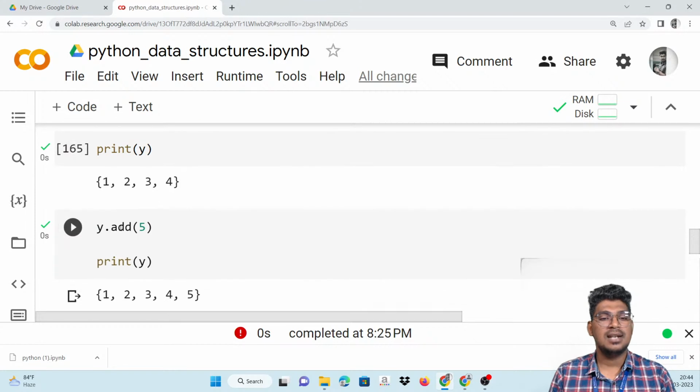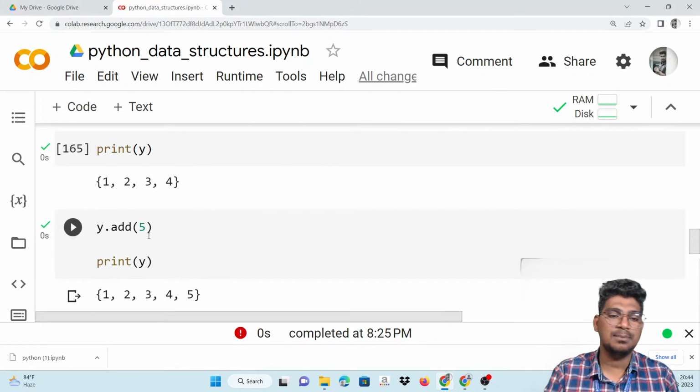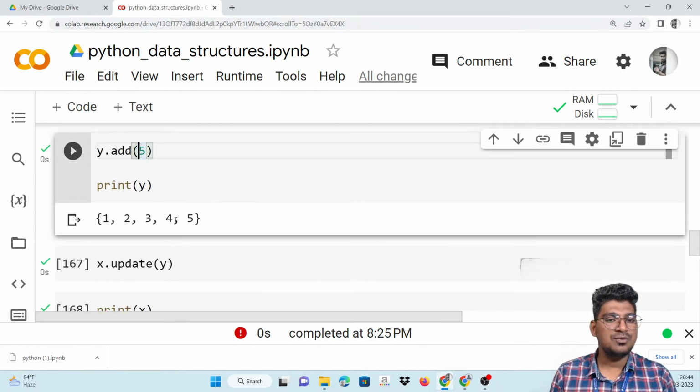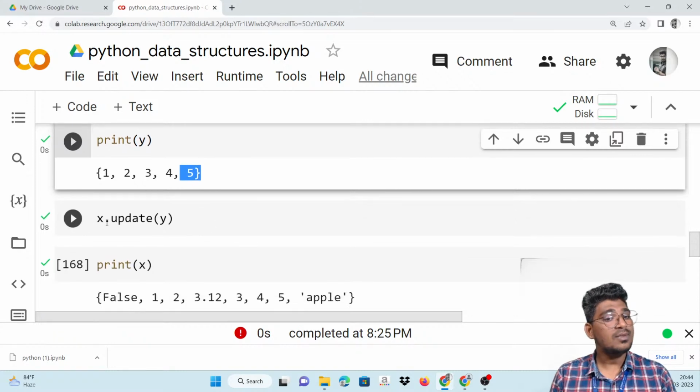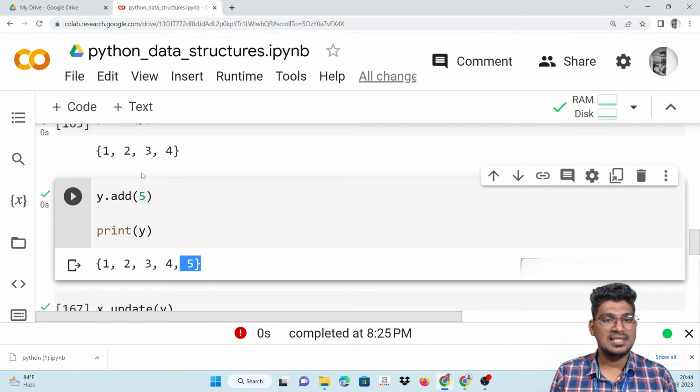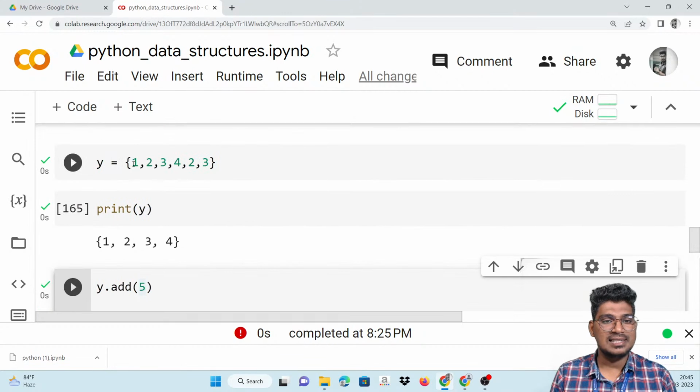Fine. Now I'm going to add the item. That will help to add the item to that particular set. You can see it here. So add of 5 will be added at the end of the set. Then x dot update will help to add two different sets. That means x is one set and y is a different set here.